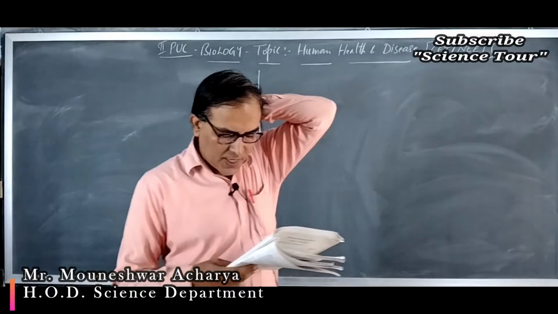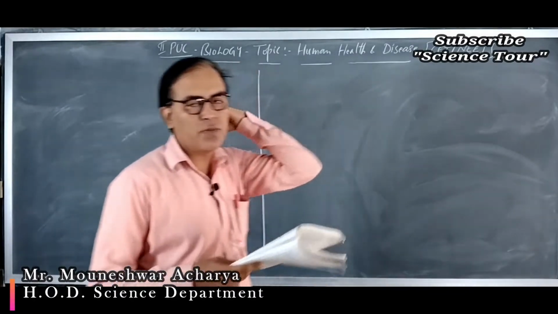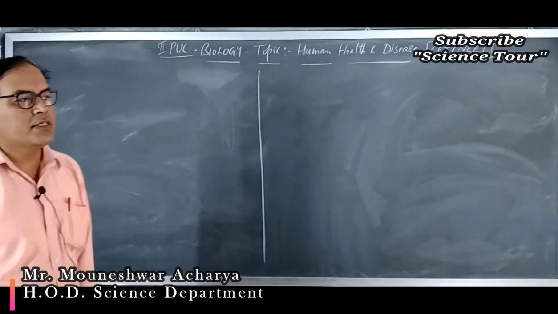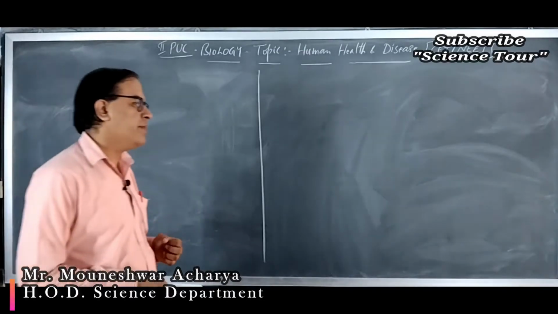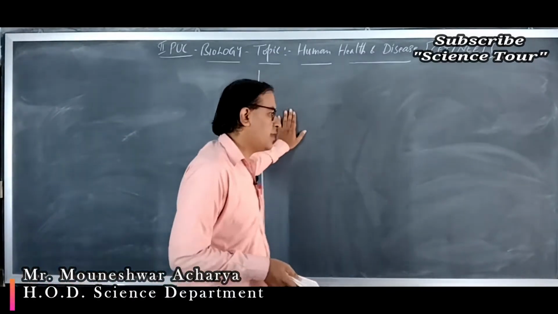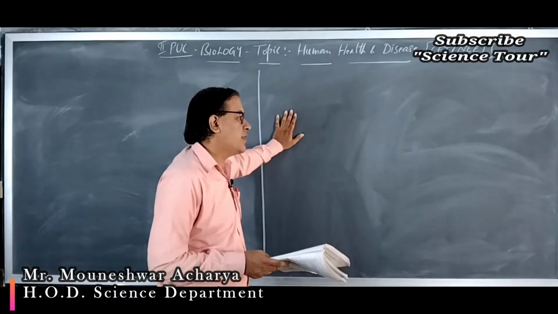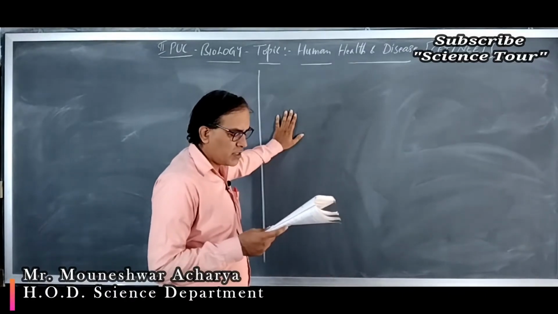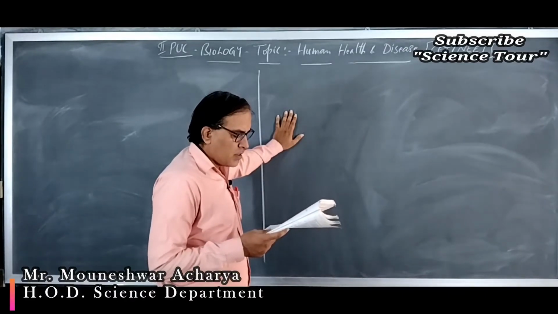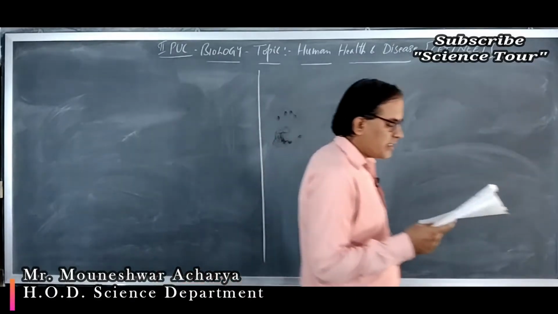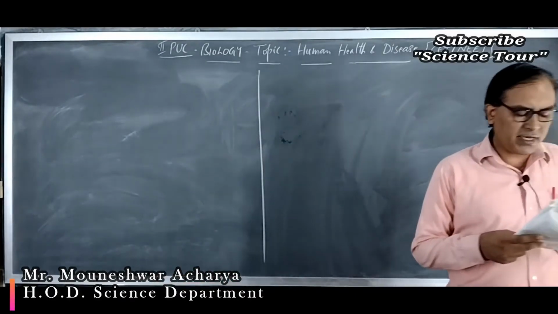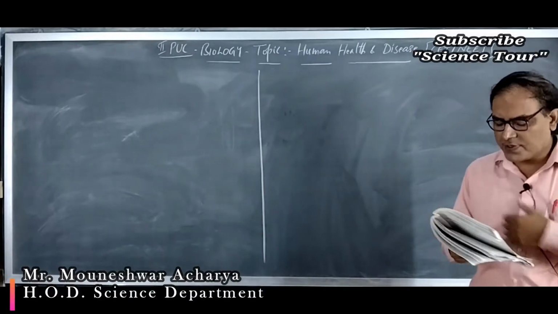Which group of symptoms are indicative of pneumonia? Many diseases can be diagnosed by the symptoms only. So what is the symptom? What are the different symptoms of the disease pneumonia? You are right. Option A is the correct option. That is difficulty in respiration, fever, chills, cough, headache.